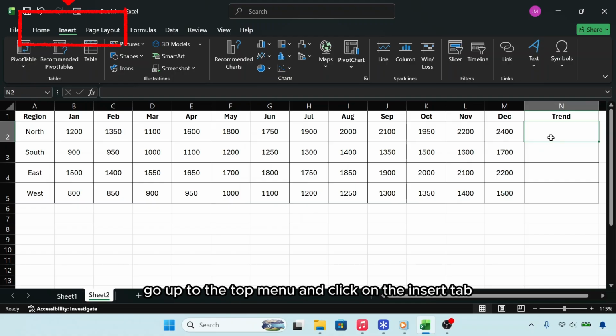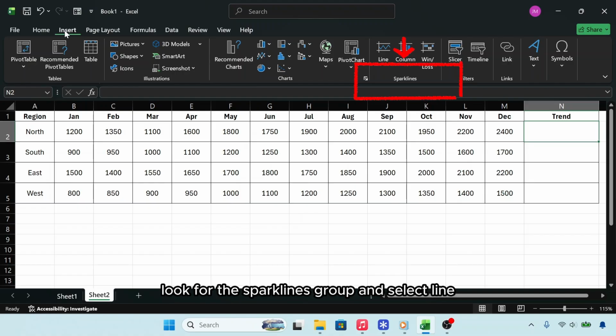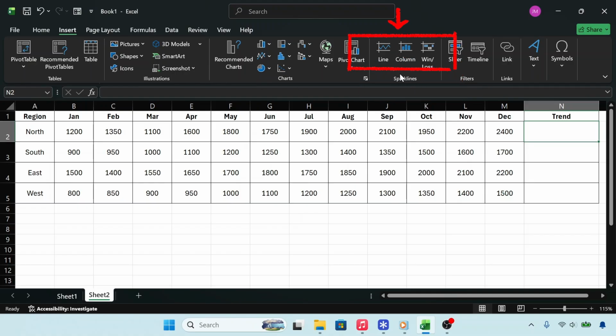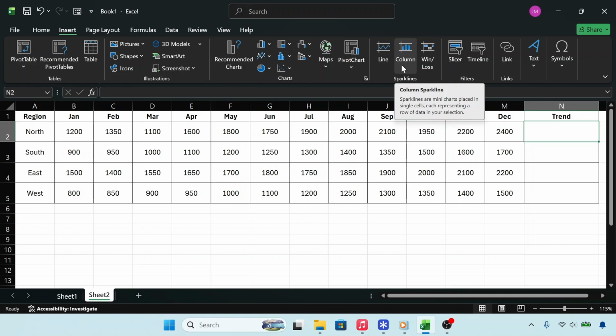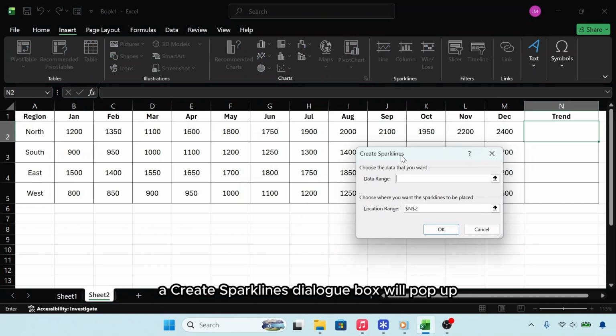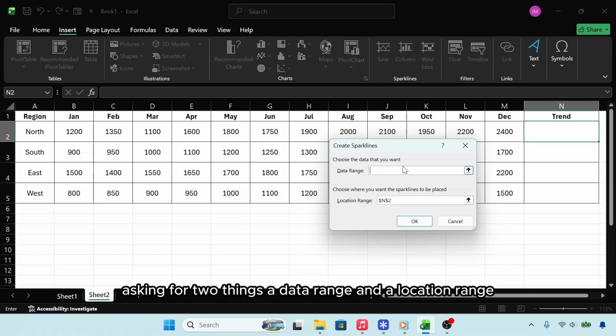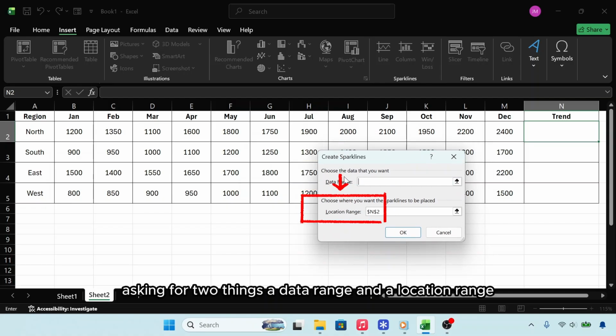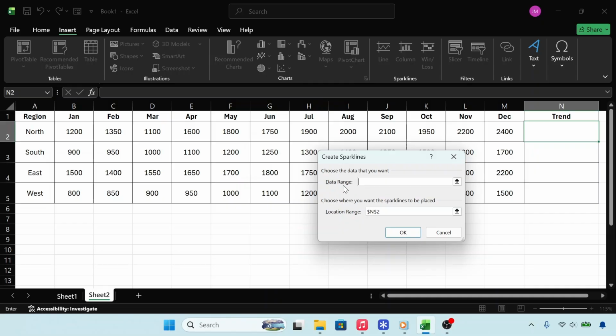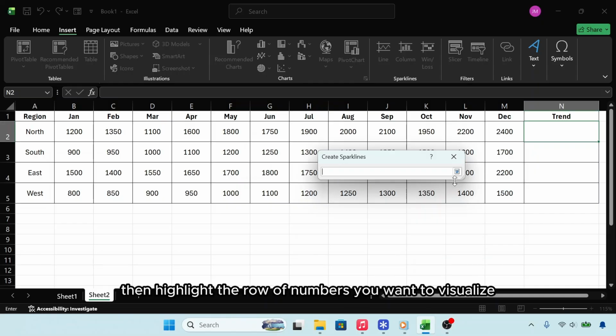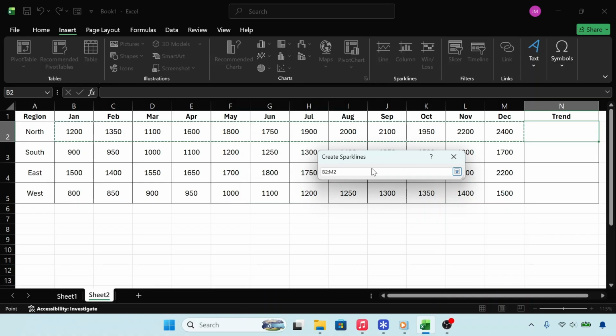Go up to the top menu and click on the Insert tab. Look for the Sparklines group and select Line, or choose Column if you prefer microbar charts. A Create Sparklines dialog box will pop up asking for two things, a data range and a location range. Click into the data range box, then highlight the row of numbers you want to visualize. For example, cells B2 through M2 for a full year of monthly data.